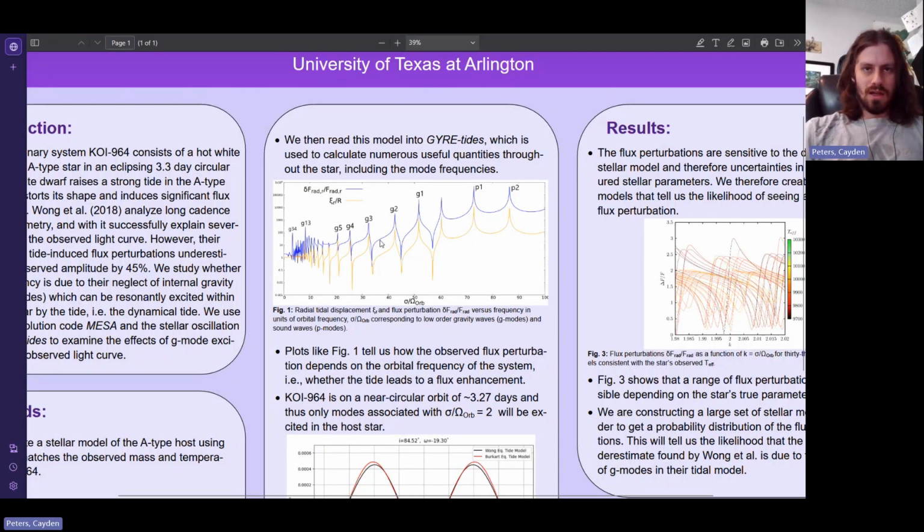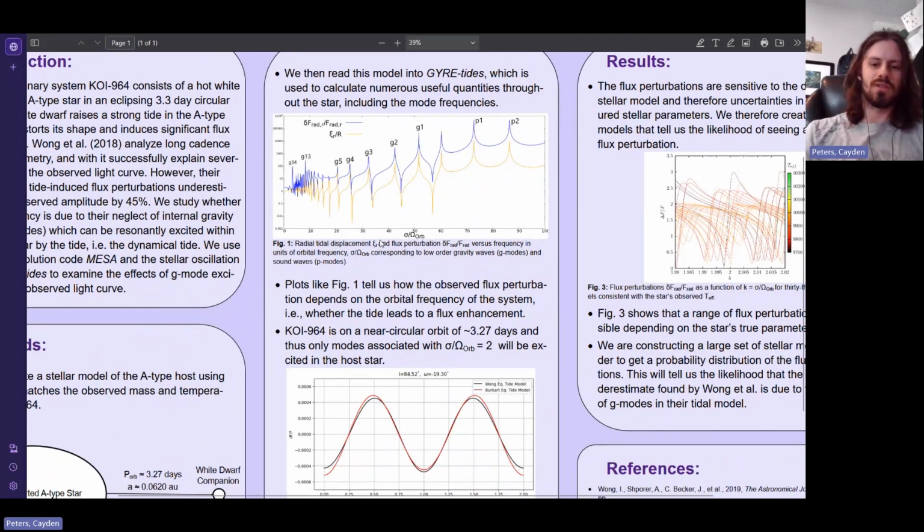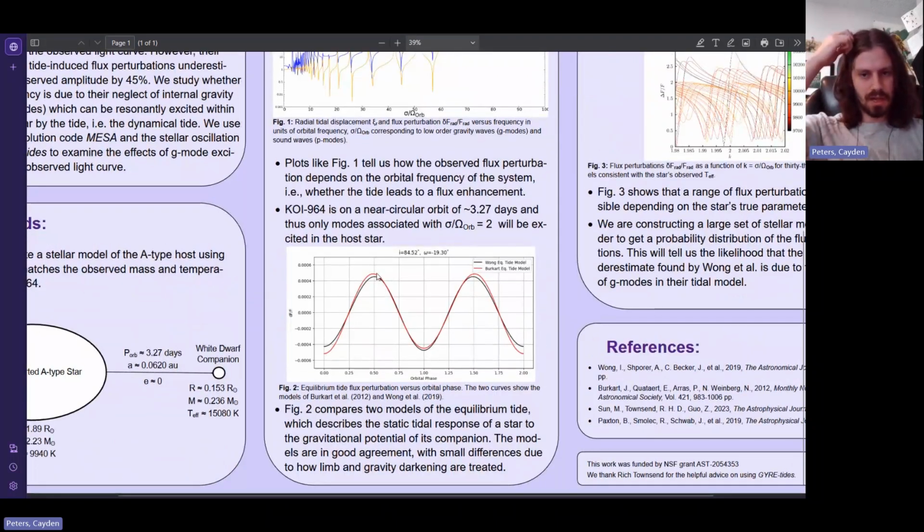Now, after constructing these stellar models, we wanted to make sure that we could reproduce the Wang results that ignore the tidally excited waves, which we look at in figure 2 here. So this is the equilibrium tide. The black line here shows the Wang model's equilibrium tide, and the red line shows the other model that we used to compare. And you can see there's very good agreement here. We attribute these small differences to differences in the way that limb and gravity darkening were treated between these models.